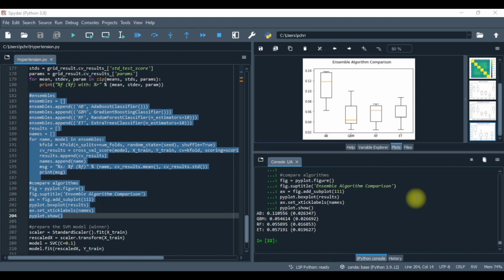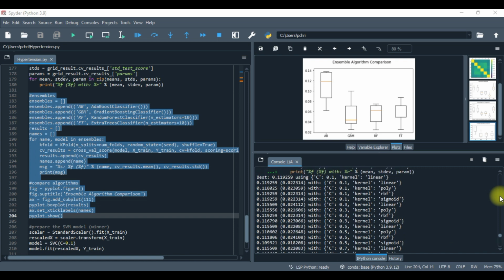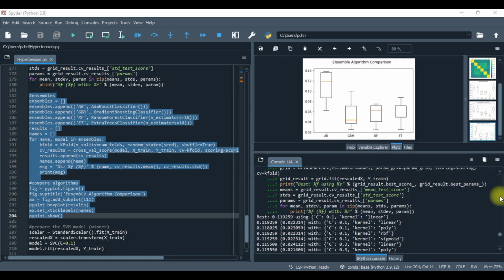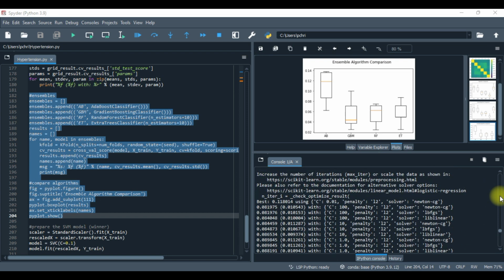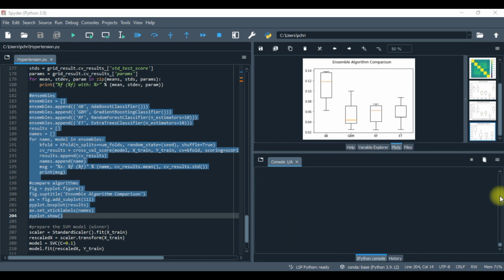In the box plots, AdaBoost is 0.110556, which is the highest among the ensembles. Everywhere else is basically laying flat. Whereas support vector machines is 0.119, and logistic regression is about 0.118.